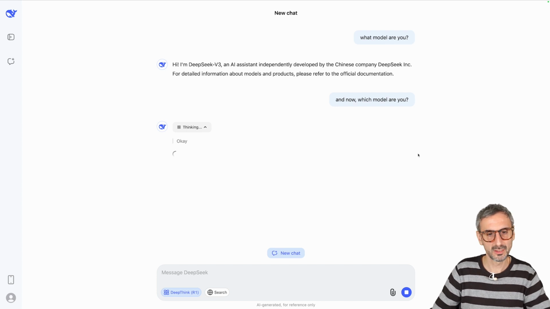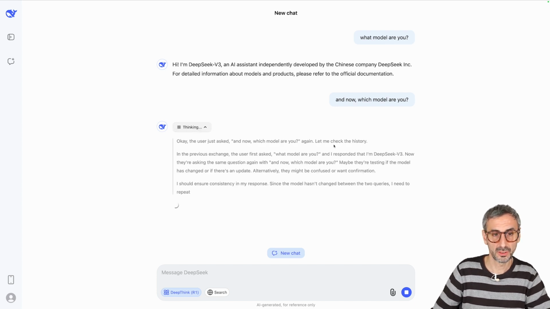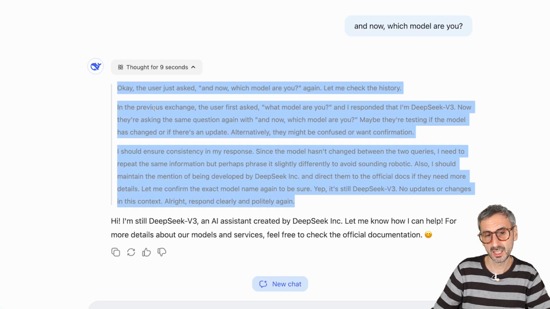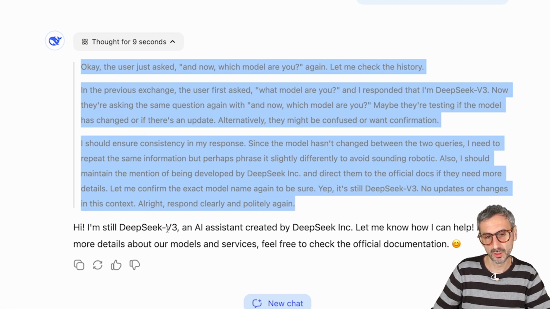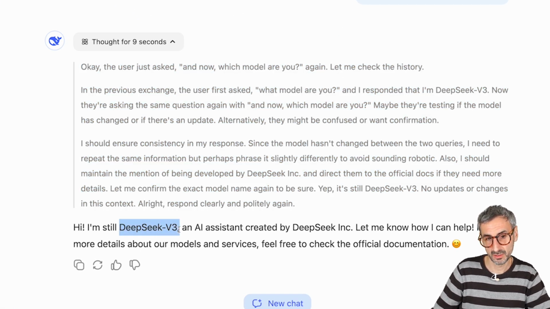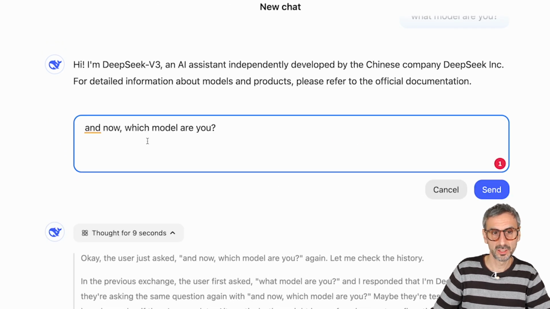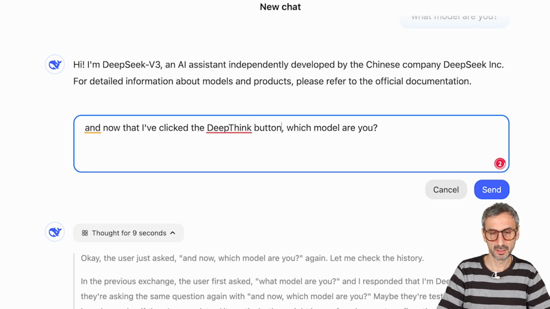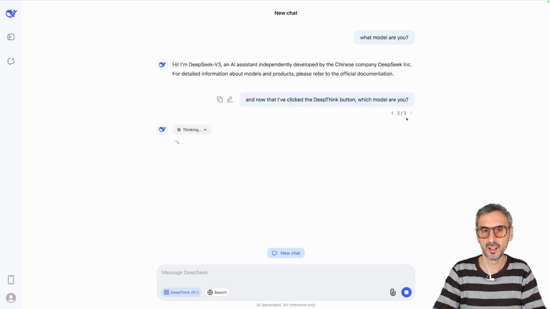So what we can see here is the chain of thought of what the model is actually going through. It's thinking, it's reasoning, and it's coming to an answer that's actually not the right answer. It should have told me it's DeepThink R1. So that's why I wanted to be more specific. And now that I have clicked the DeepThink button, which model are you? I'm going to send that again and see if the model understands a bit better.